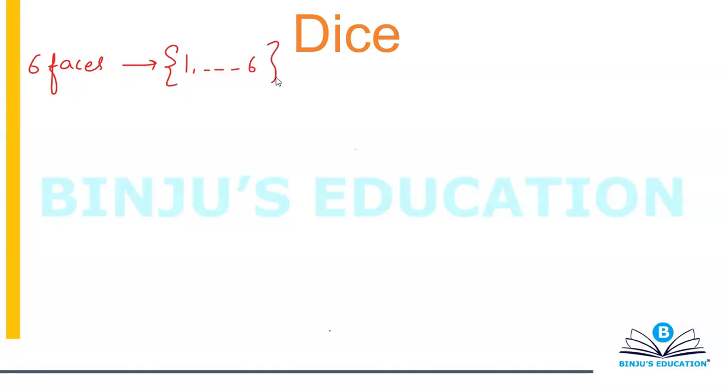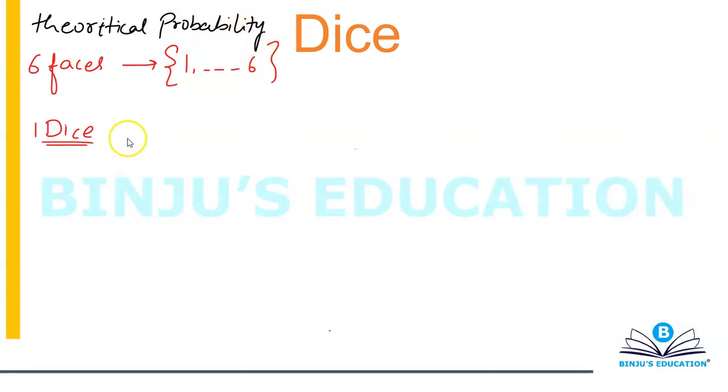Let's start with one single dice. Again, we are basically talking about the theoretical probability. So if I have a single dice, then we all know that we have only 6 possible outcomes,